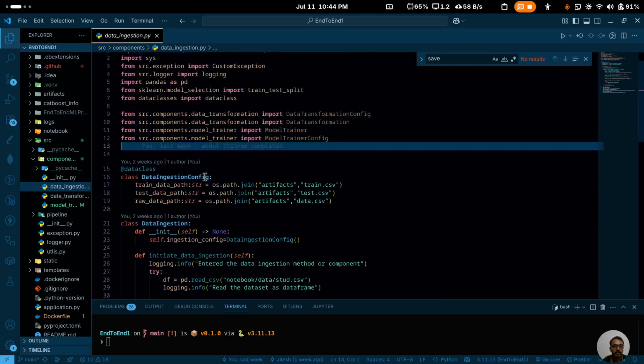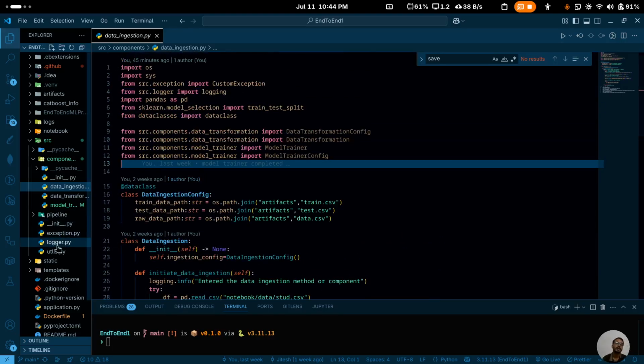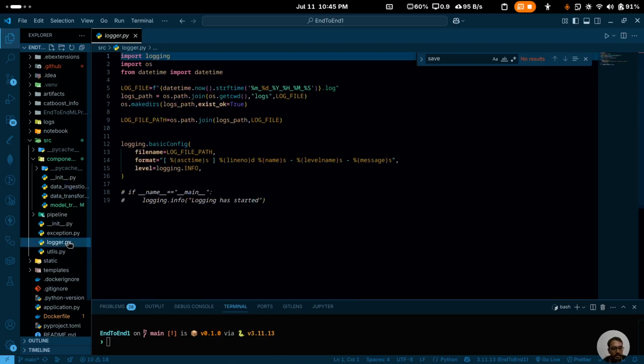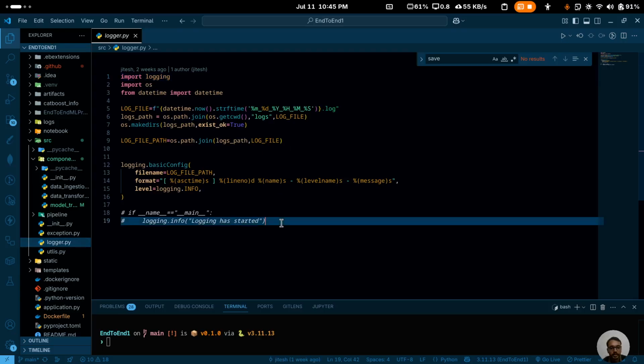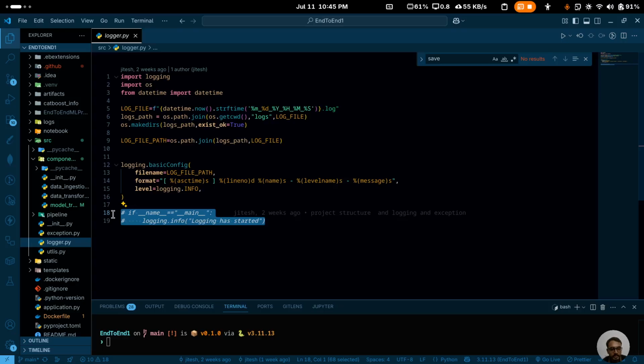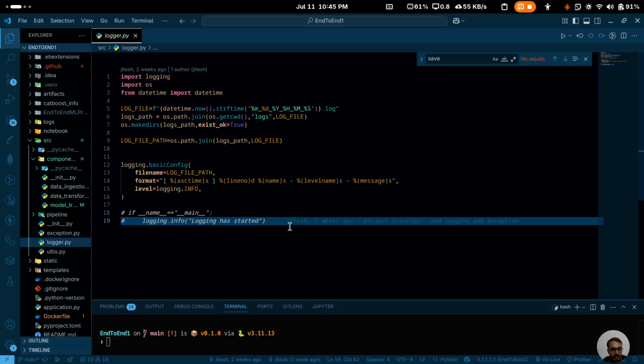And additionally, what we have created is an exception logger. Whatever we do, we create a log file so that we have each and every detail of whatever has happened. You will be seeing a logger. This is what is happening over here: it creates that log file, and we will get to know what is happening.